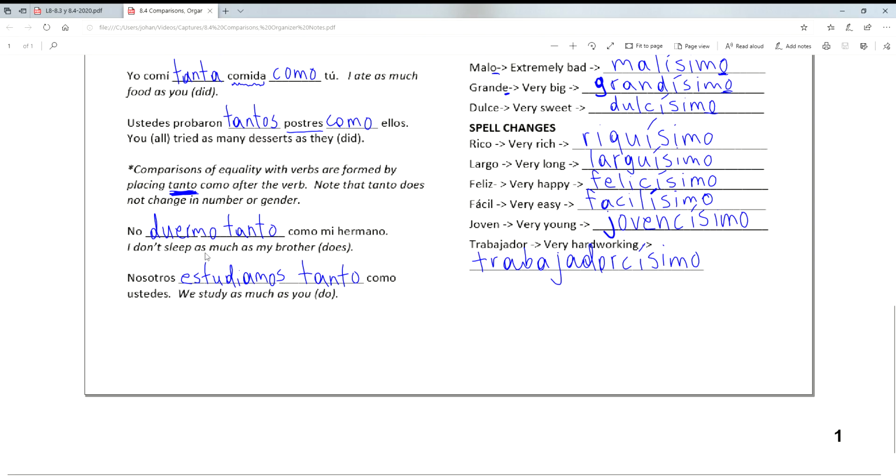I don't sleep as much as my brother. So no duermo as much as, so tanto como mi hermano. Okay, one with a plural verb. So we study as much as you do. So nosotros estudiamos tanto como ustedes.